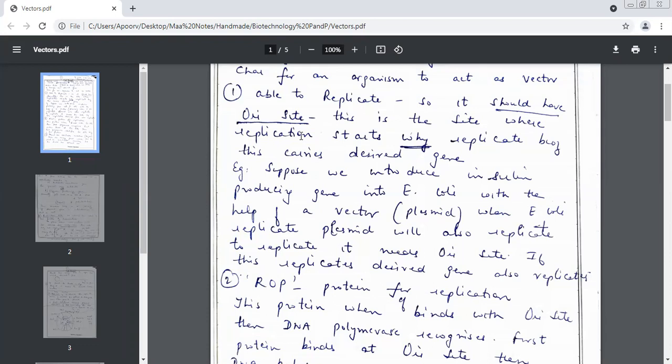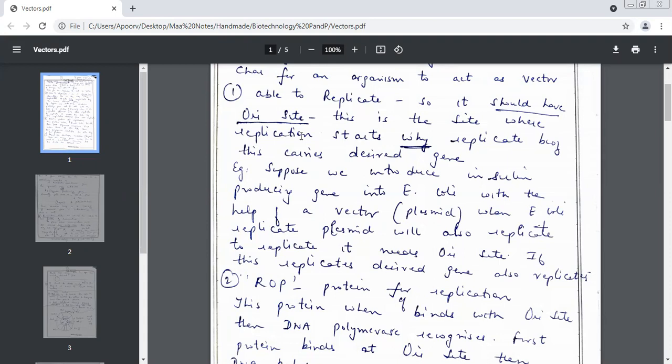Total, how many characteristics are there of vectors? Five. Very important. Which is the second characteristic? ROP. Protein for replication. What does the word ROP stand for? Protein for replication.